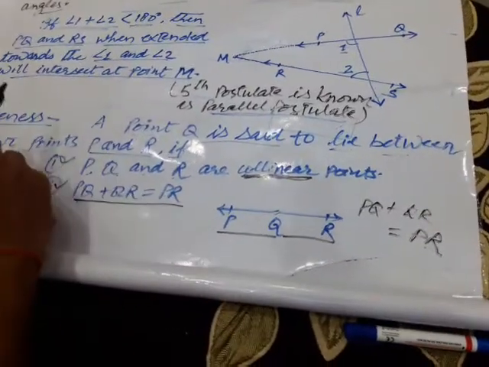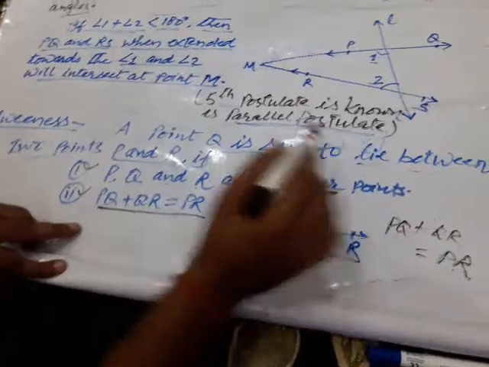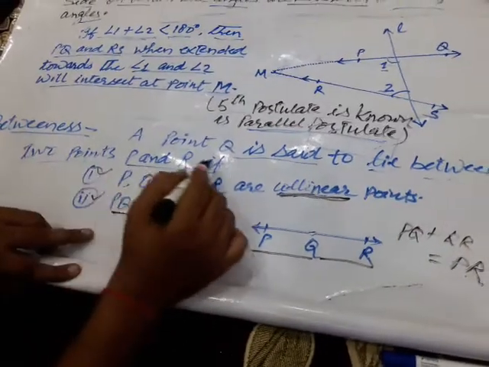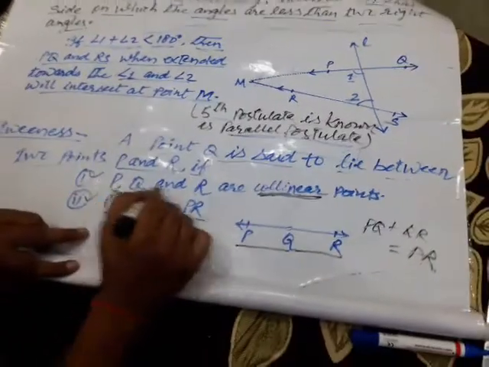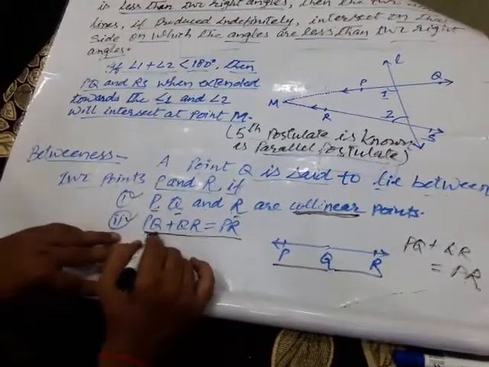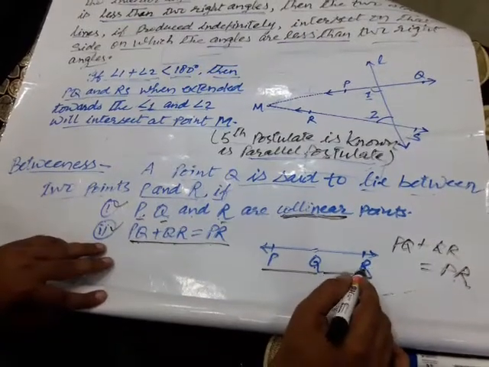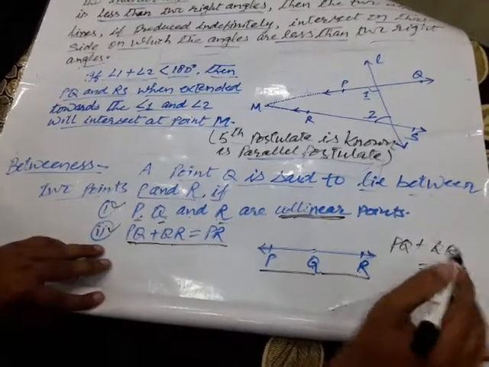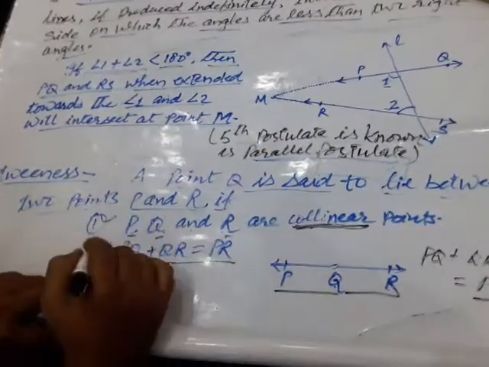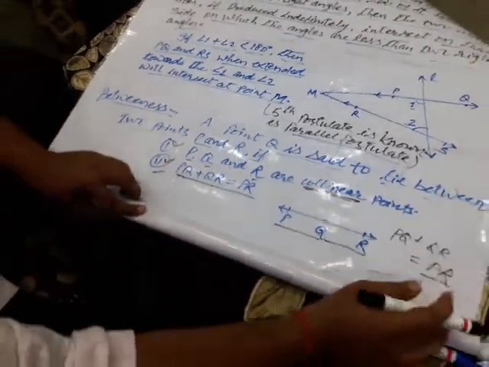Clear? So for betweenness, a point Q is said to lie between two points P and R if P, Q and R are collinear points. Second one is PQ plus QR equal to PR. That is called betweenness. These two conditions must be followed in the question.